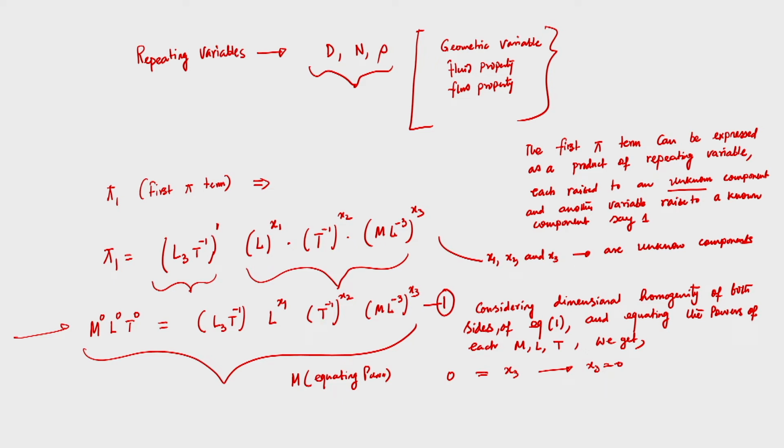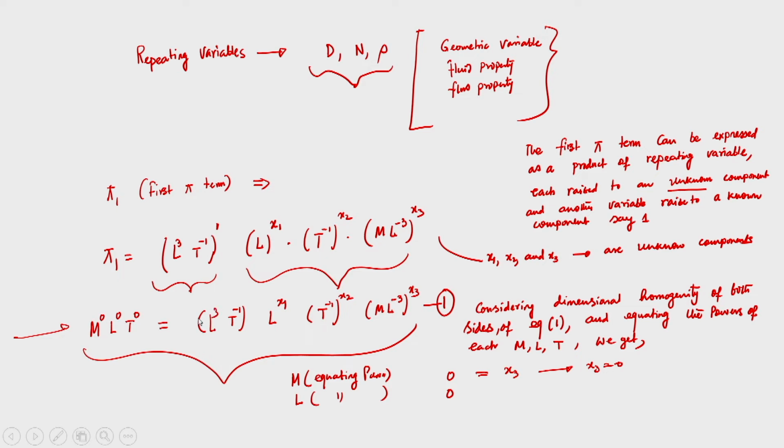Now, equating the power of L, the left hand side is 0, and the right hand side is, this is L cube, not L 3, I have written suffix 3, but this is L cube.